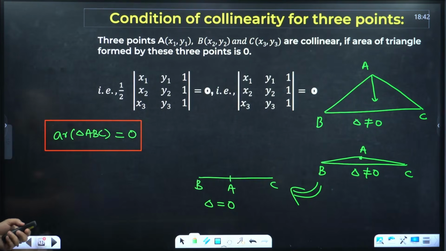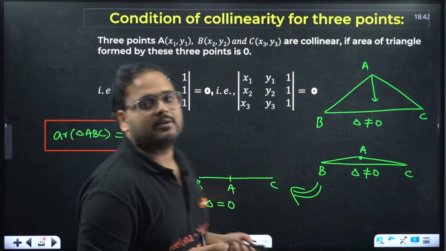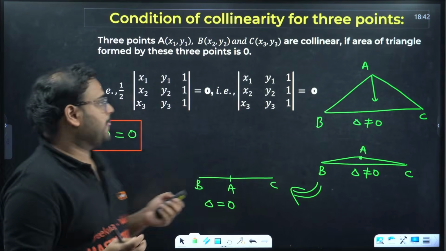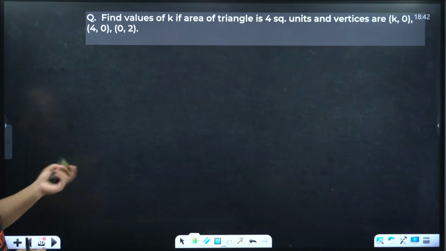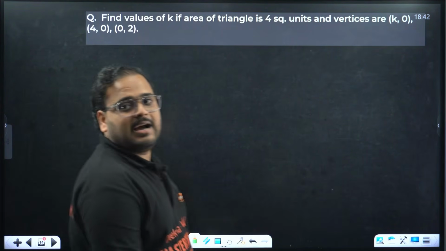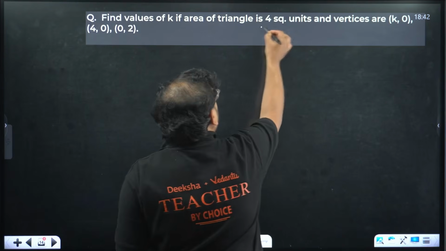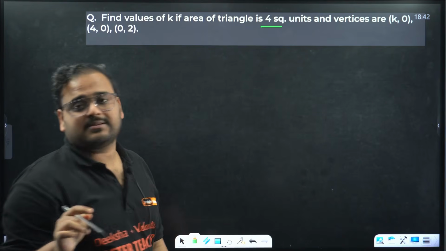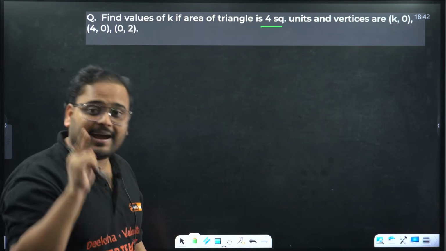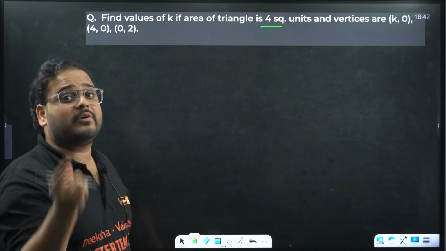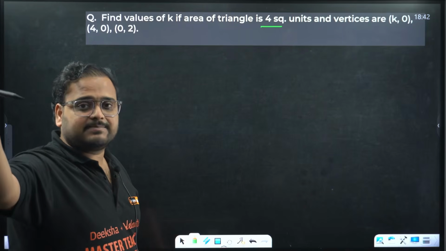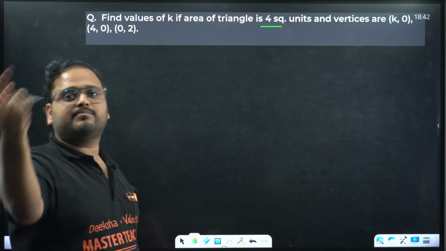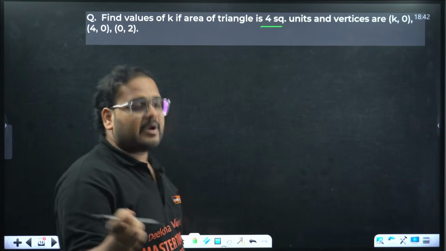Yes, this is the application of determinant properties in the area of a triangle. Okay, let's solve a question on this. I'll show you how, when the area is given as 4, I have to take it as plus and minus. I told you, if area is given, I have to take both plus and minus, because we don't know whether it was minus 4 and we wrote the area as plus 4, or it was plus 4. We don't know that, right? Okay.